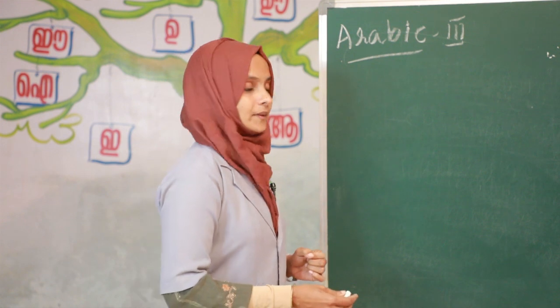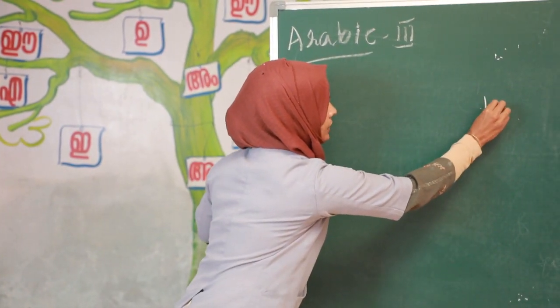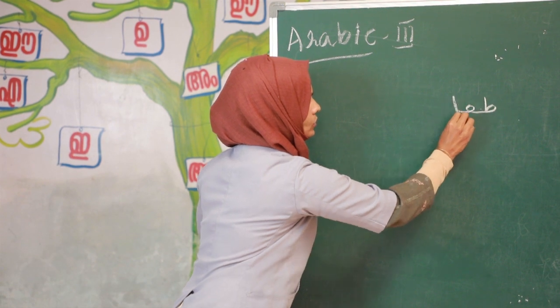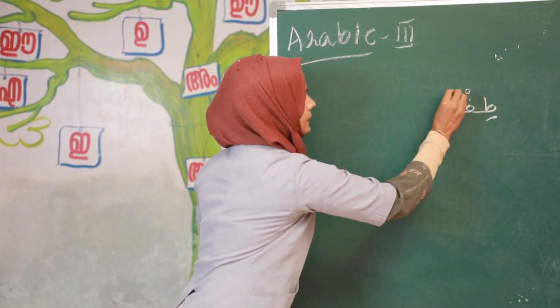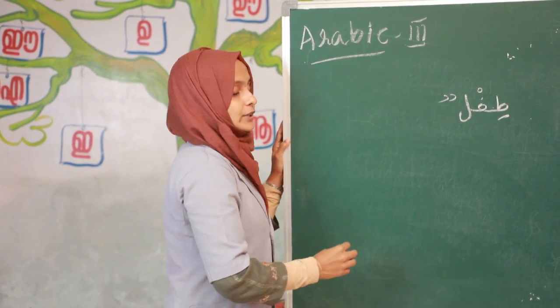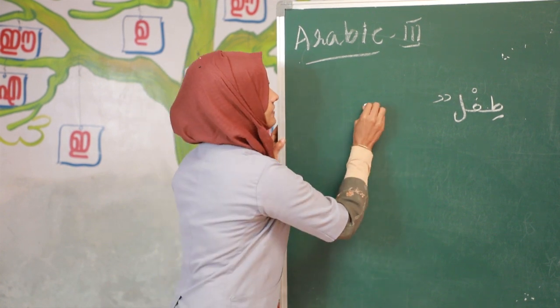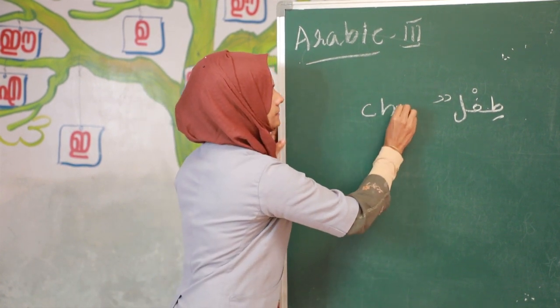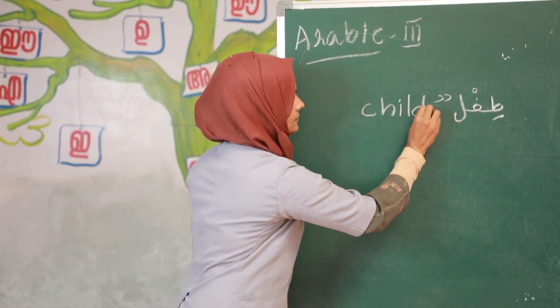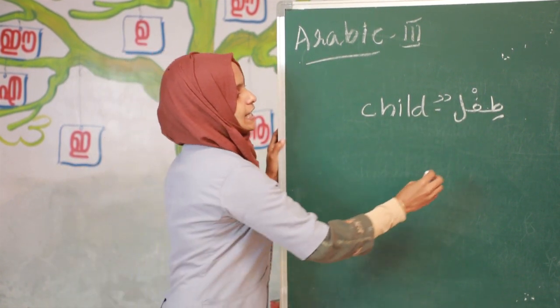Listen here. Tiflun. Tiflun means, do you know? Tiflun, child. Very good. Then the next word, rajulun.